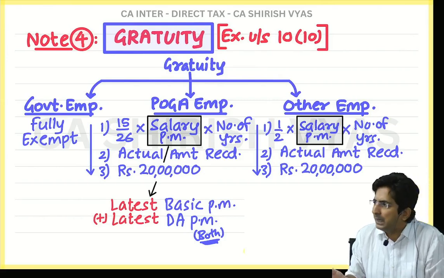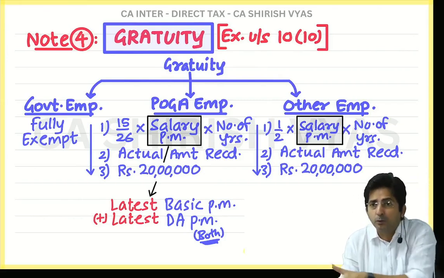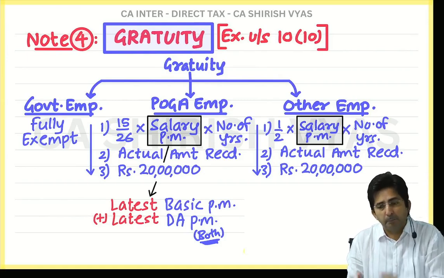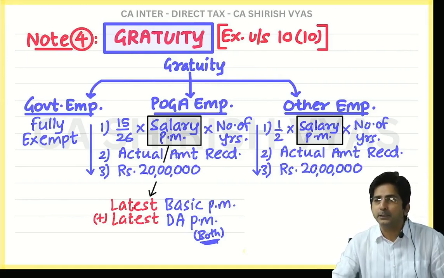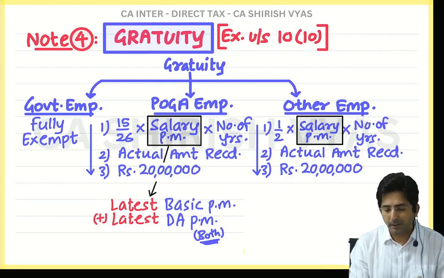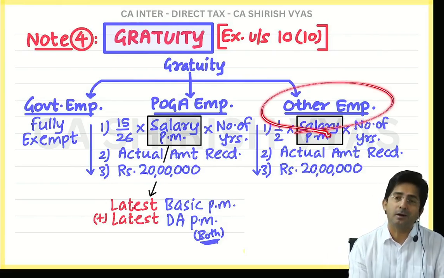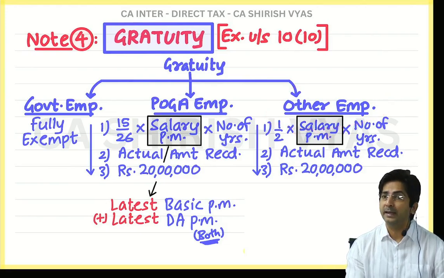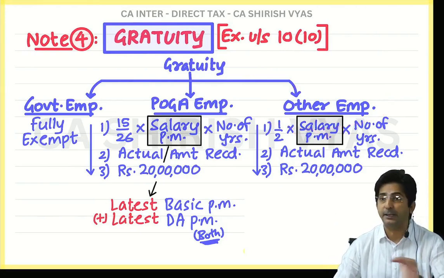So POGA is this way only. POGA is partial to the employee. The employee should get more amount. And that is possible if the last salary is taken, the latest. But other employees are not governed by POGA. So for them, we don't take the latest salary, we take the average.